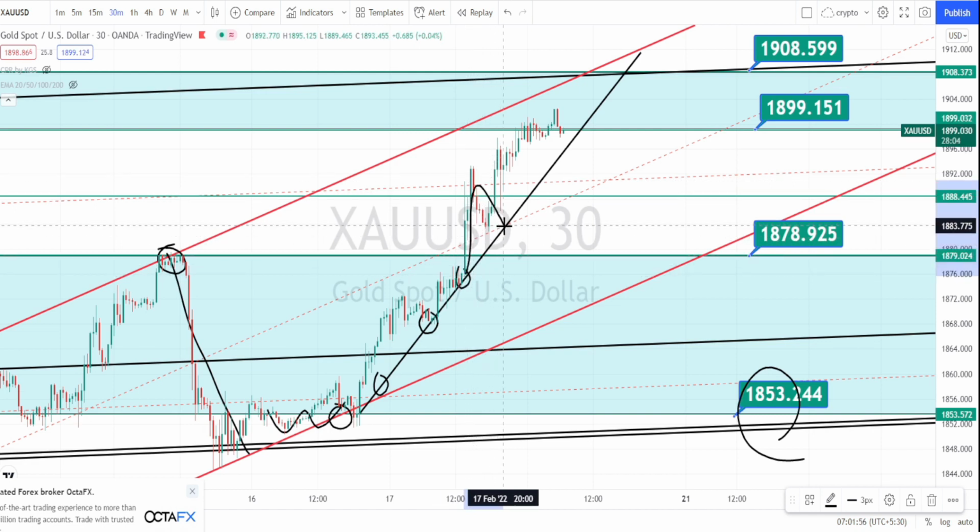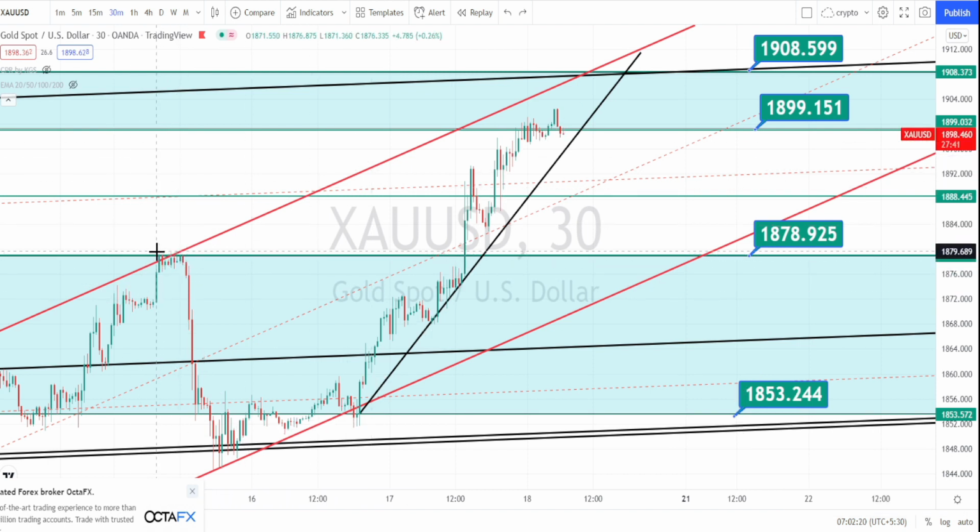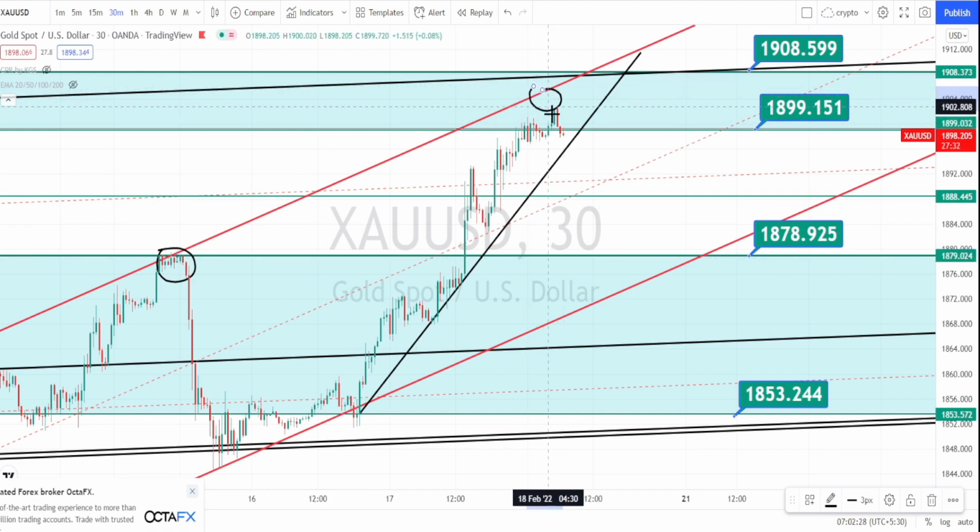I have drawn the trend line also over here to identify the current trend of the market. Currently it is actually trading above this trend line. As long as it is trading above this trend line, you can expect the bullish trend to continue. And we have noticed that previously this resistance line had acted as a very strong resistance, and price had bounced back whenever it tested this resistance line. So we can expect the same price action to be repeated here also. Already we are seeing the price action getting rejected. So wait for it to break this trend line or the support line.